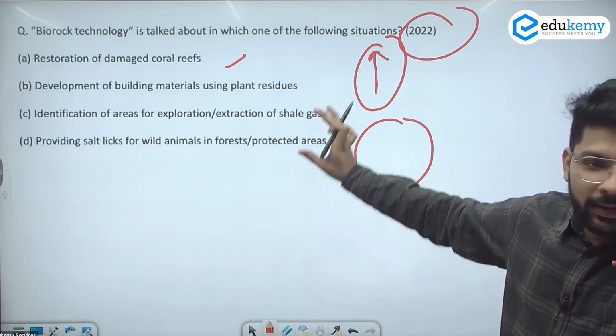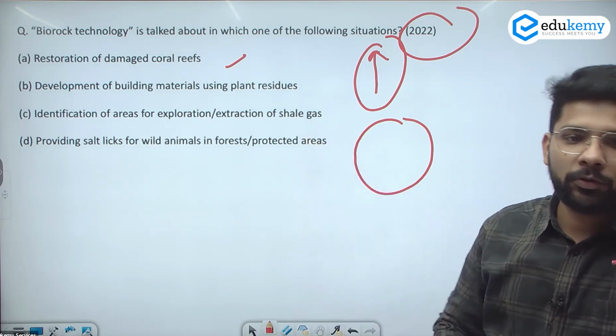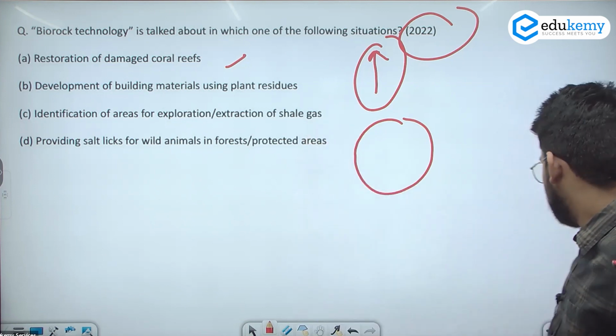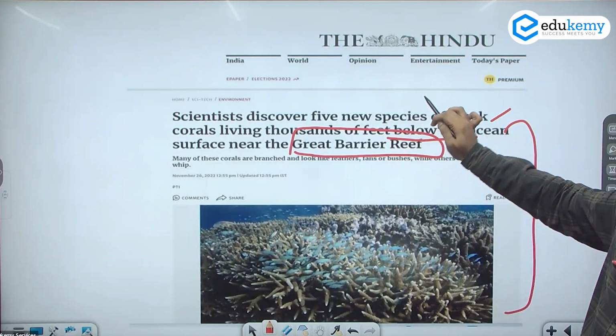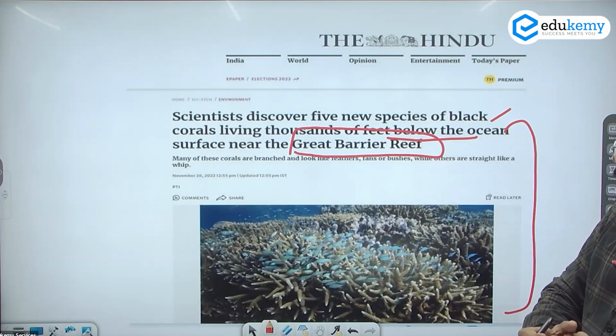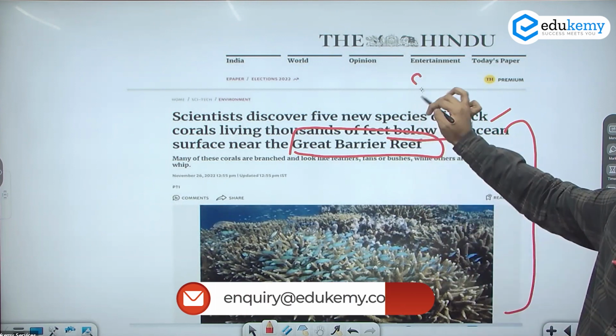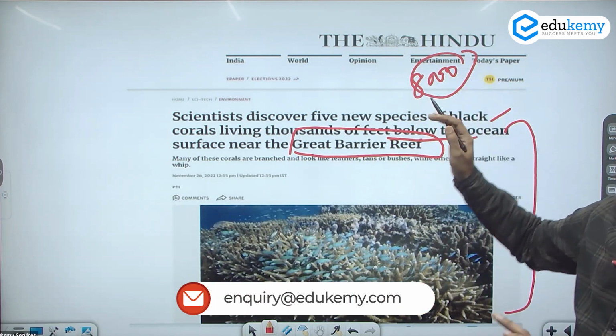Black coral has been newly discovered, 5 new types have been discovered, that is why it was in the news. This is the news: Scientists discovered 5 new species of black corals living thousands of feet below the ocean surface near the Great Barrier Reef. Thousands of feet, we can say.